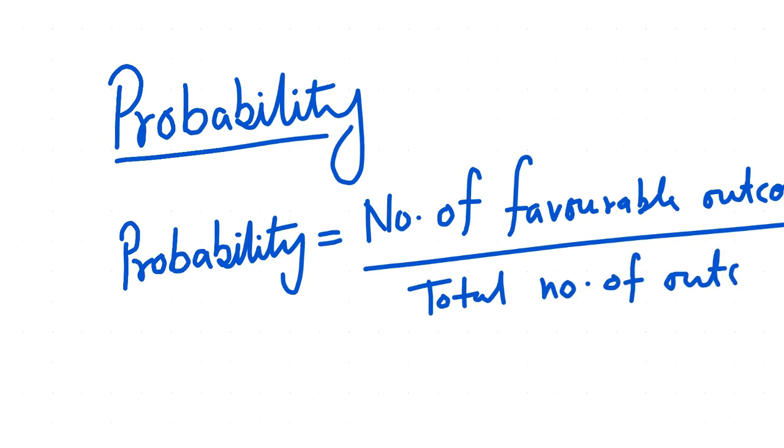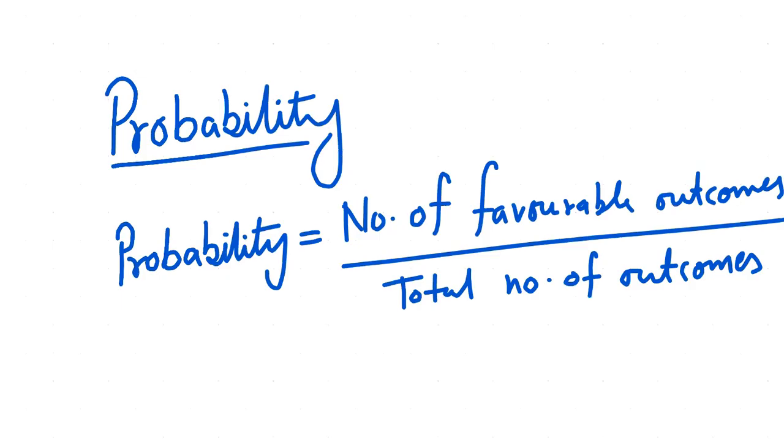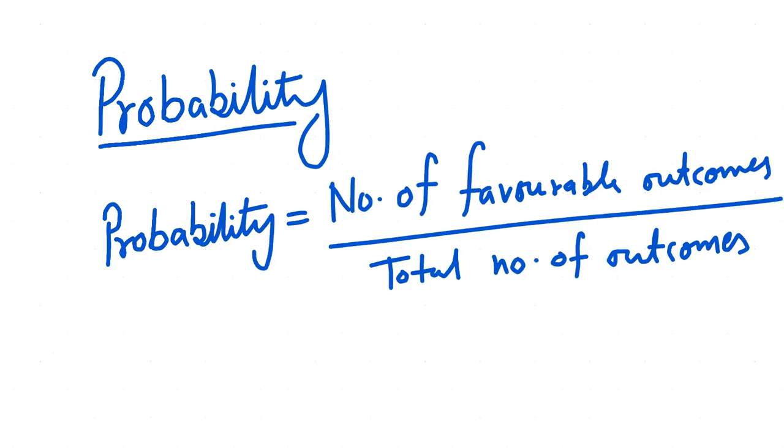Let us take one example in which we will learn how to find probability and form a probability distribution, and how we can choose a random variable.